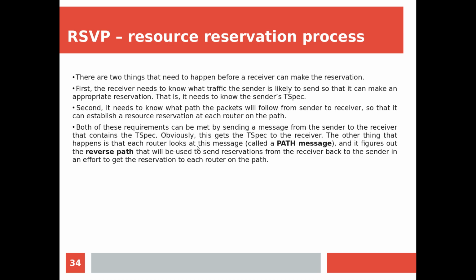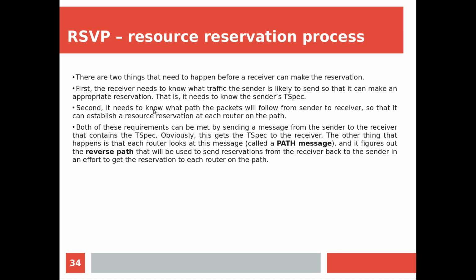So each router looks at this message, which we are calling the path message, sent from the sender to the receiver, and it figures out the reverse path that will be used to send the reservation from the receiver back to the sender in an effort to get the reservation to each router on the path. We know the reservation happens from the receiver side, not from the sender, because if you are doing sender-side reservation, a lot of resource wastage may happen. So we are giving that choice to the receiver. Now the receiver is going to take the decision on how that reservation is to be done.